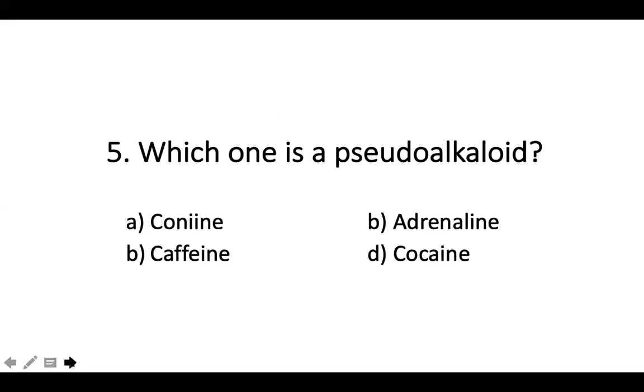Number 5. Which one is a pseudo-alkaloid? A, conine, B, adrenaline, caffeine should be C, C, caffeine, and D, cocaine. A, conine, B, adrenaline, C, caffeine, and D, cocaine. Which one is a pseudo-alkaloid? A, conine, B, adrenaline, C, caffeine, D, cocaine.